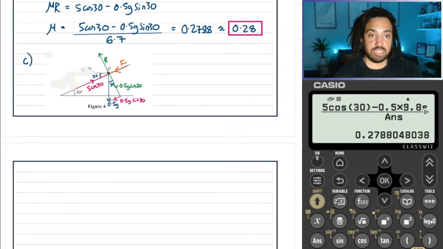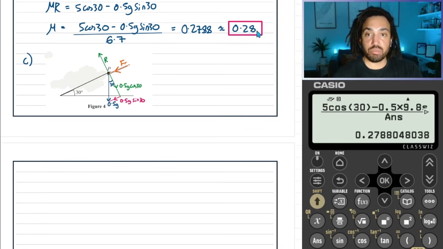It's important to note that when you remove a force from a force diagram, it's going to have an impact on some of the other forces, particularly in this case the reaction force will change. So we need to recalculate the reaction force, because then we'll use that to recalculate the frictional force.